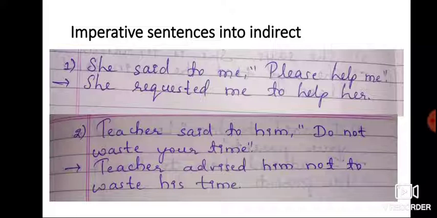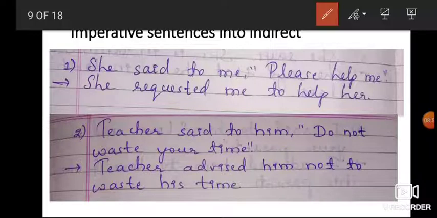You can have a look at the first sentence here. She said to me, please help me. So this sentence is a request. Whenever you are changing the imperative sentence into indirect, the verb, this is the verb, children, here, that verb changes into infinitive.